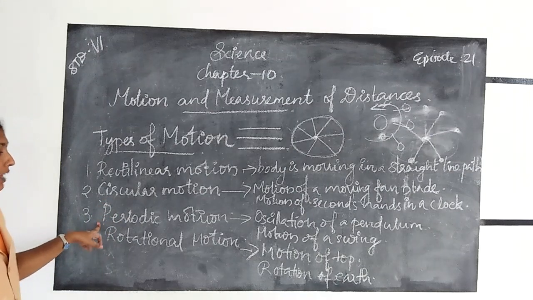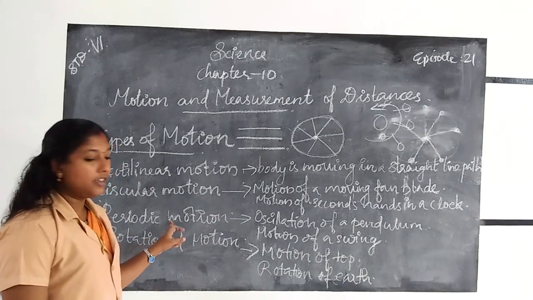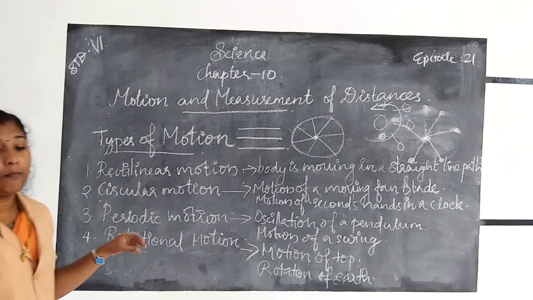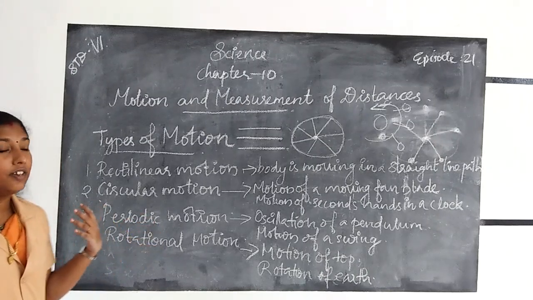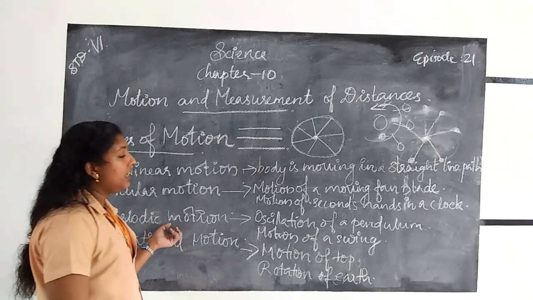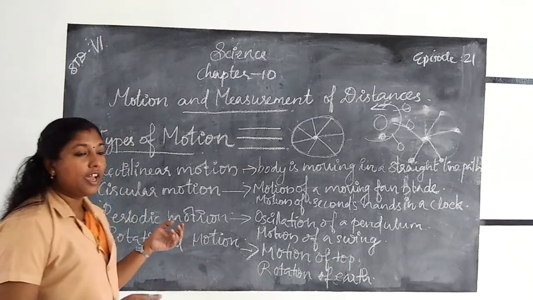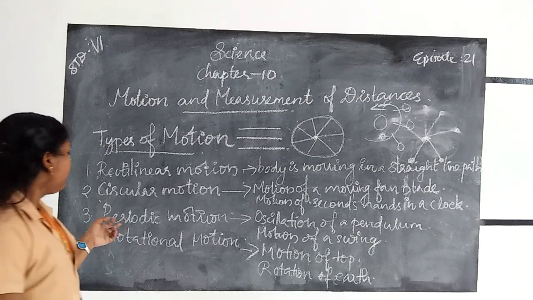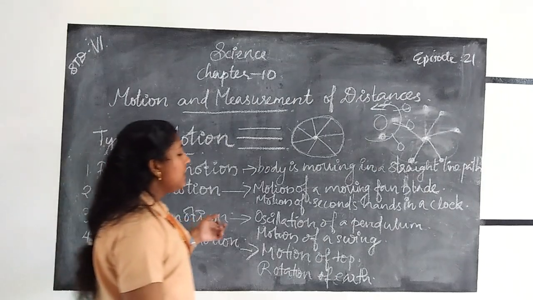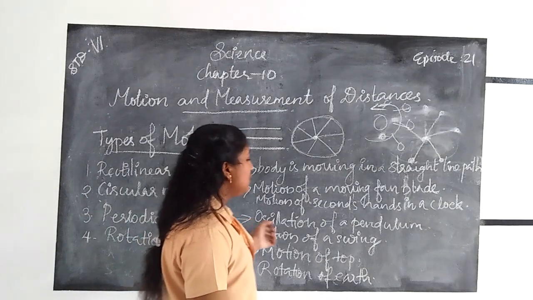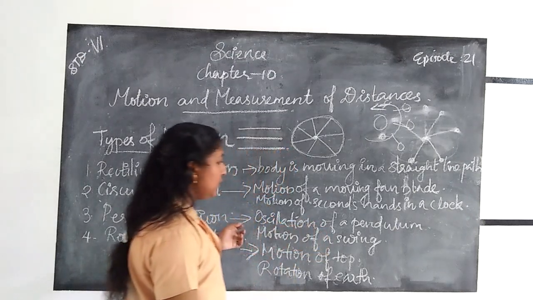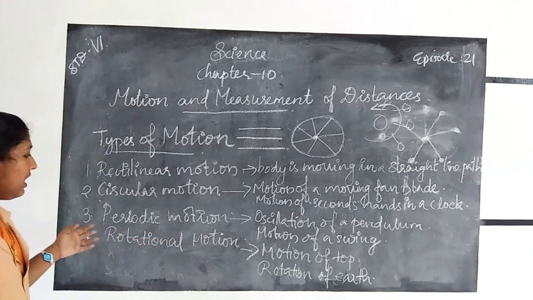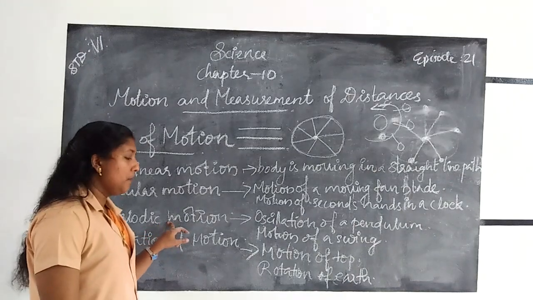Another one, periodic motion. Periodic motion means motion in which an object repeats its motion after a regular or fixed interval of time. Example, oscillation of a pendulum, motion of a swing, etc. are examples for periodic motion.